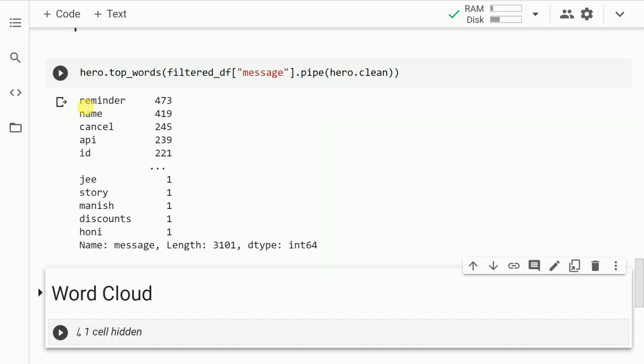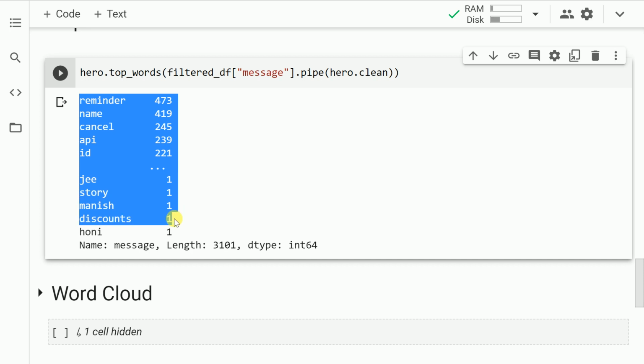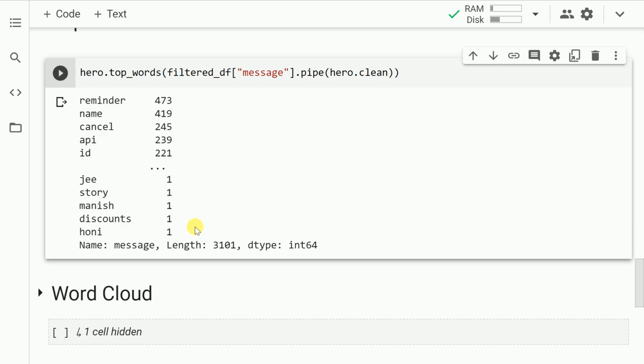Now if you see clearly, this gives me a fair sense of which words are actually occurring most as compared to the other words. I've already filtered out the stop words from the entire list. So this is the power of Text Hero. Let's now go forward.